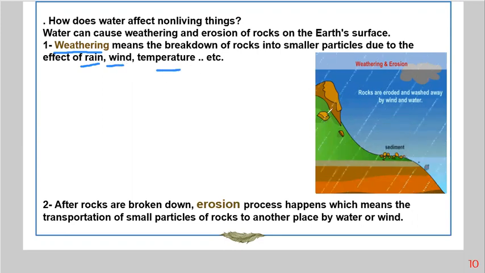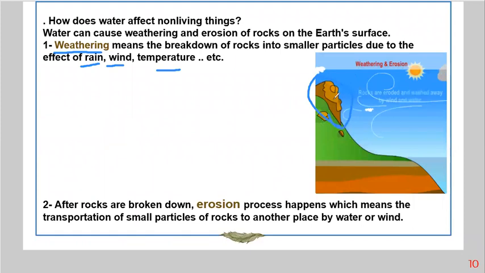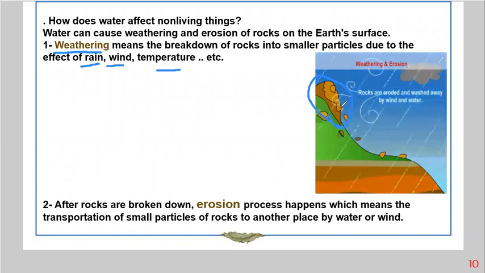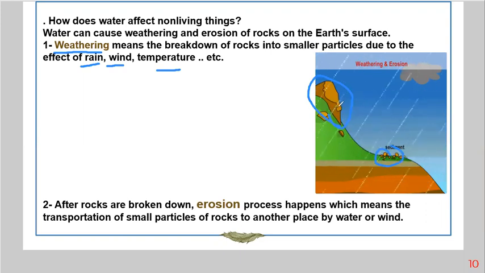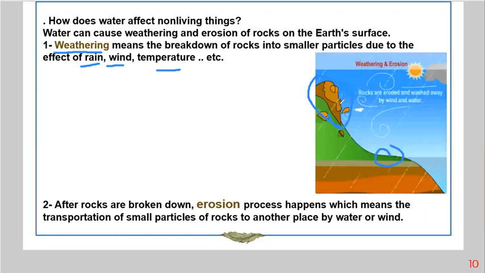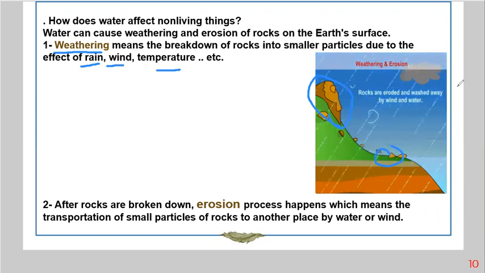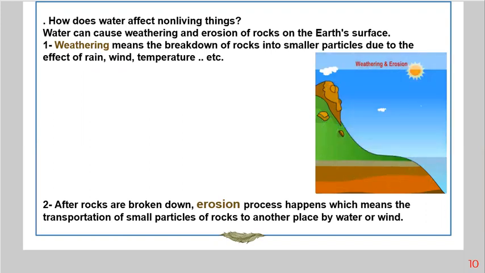As you can see here, we have this rock and the rain that falls, and then of course the wind hits this rock and breaks it down into small particles. So weathering is the breaking down of rocks into small particles. And then we have erosion.